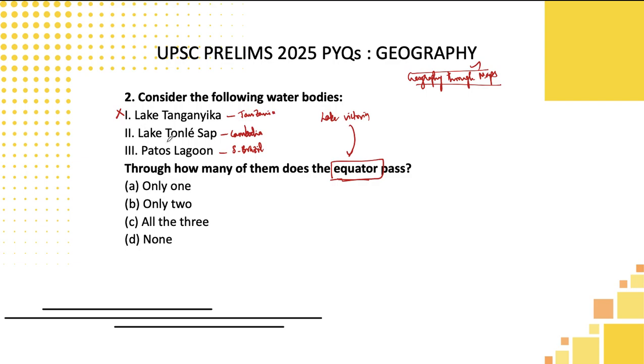Lake Tonle Sap, Cambodia. You know where Cambodia is located, where the equator is passing. The equator is passing south of India, and Cambodia is located to the east of India. So it is nowhere possible, you can eliminate it. Then go to the Patos Lagoon, southern Brazil. In central Brazil the equator passes, not in southern Brazil. So you can eliminate this also. If you eliminate all the three, then the answer will be D, none.